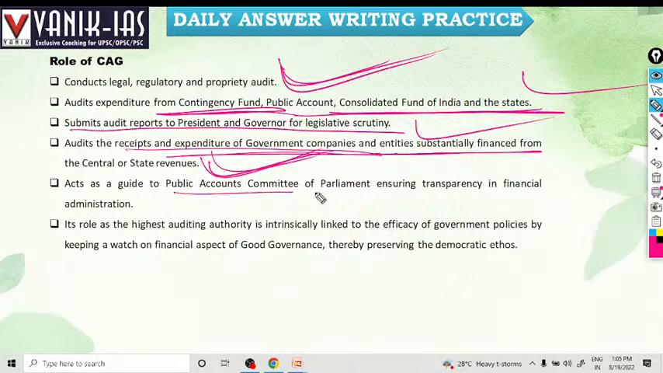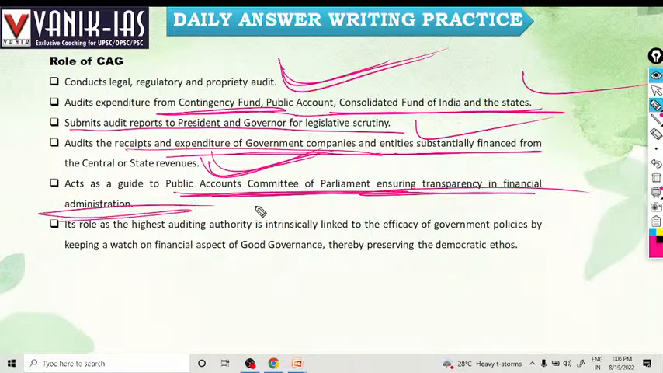Act as a guide to the Public Accounts Committee of the Parliament, ensuring transparency in financial administration. Right? The Public Accounts Committee is one of the most important committees of Parliament. That is the legislature's control over the executive. So the CAG is a guide to the Public Accounts Committee.